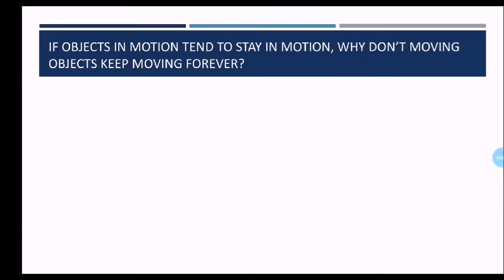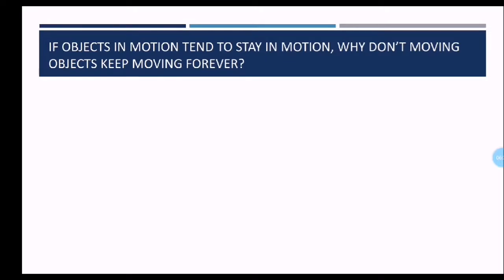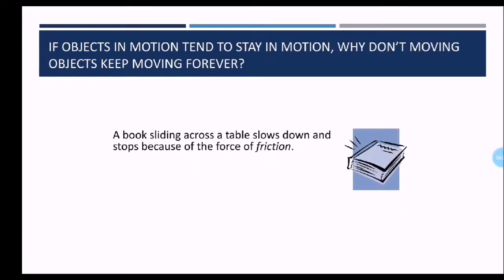Now, if objects in motion tend to stay in motion, why don't moving objects keep moving forever? This is a very important question, and the answer is things don't keep moving forever because there's almost always an unbalanced force acting upon them. Most of the time it's friction or gravity. So, a box sliding across a table slows down and stops because of the force of friction. Otherwise, it would keep on sliding on the table.